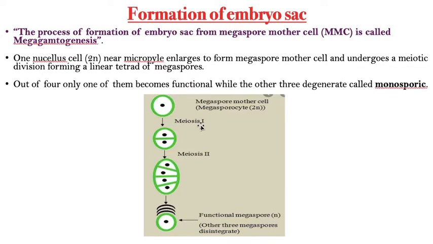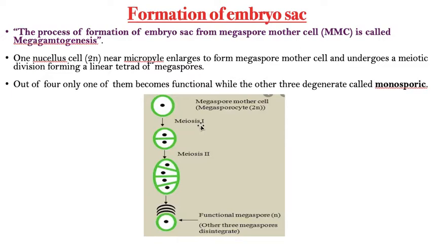At the time of fertilization, the paternal chromosomes, 23, and the maternal chromosomes, also 23, join in the form of a zygote. So the zygote consists of 23 plus 23, that is, 23 pairs of chromosomes present in our body.